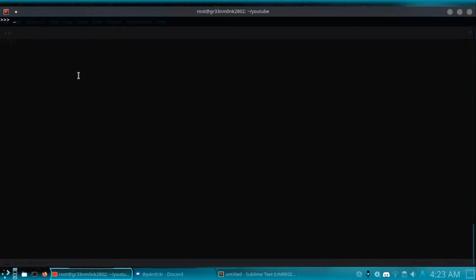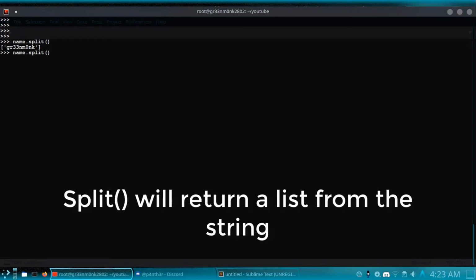The next thing I want to talk about is splitting. You can use name.split to split the variable.